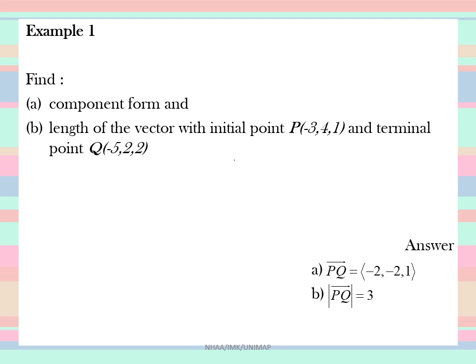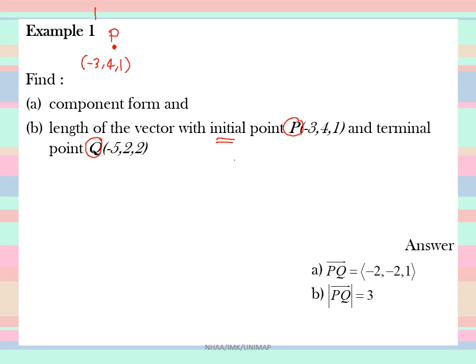Let us look at the first example on how to find the component form and the magnitude for vector PQ. You are given two points, point P and point Q. P has components minus 3, 4, 1, and it is the initial point.